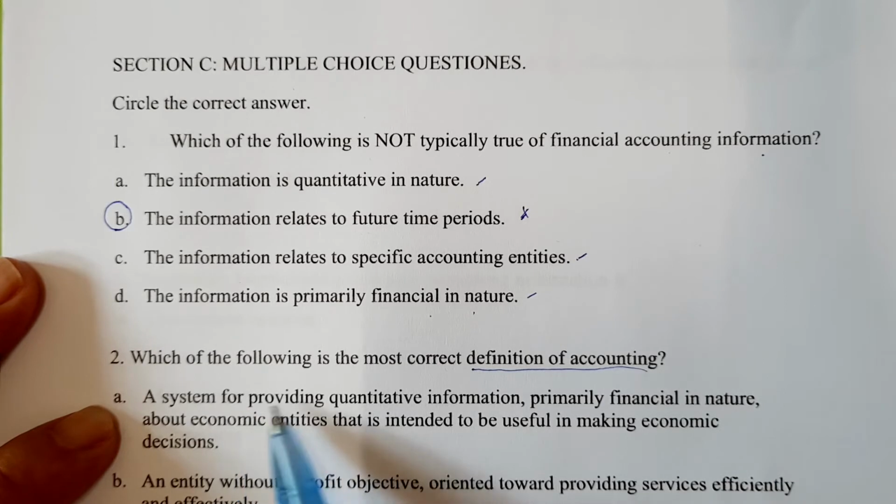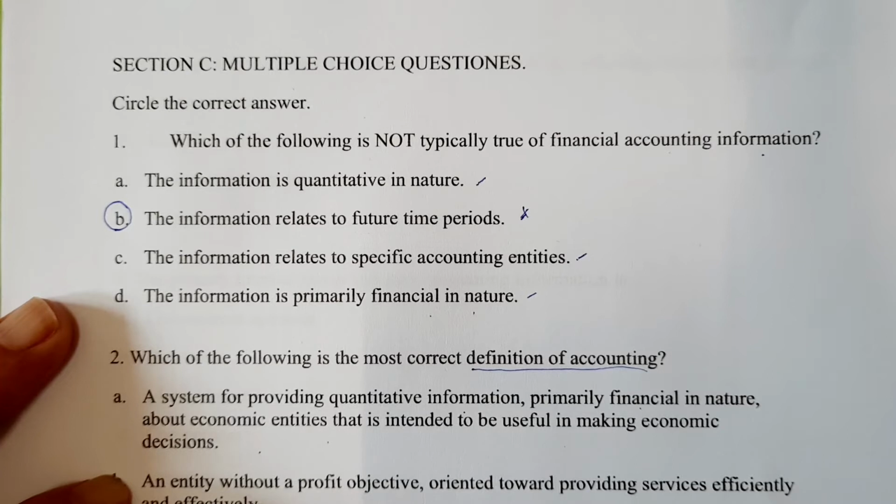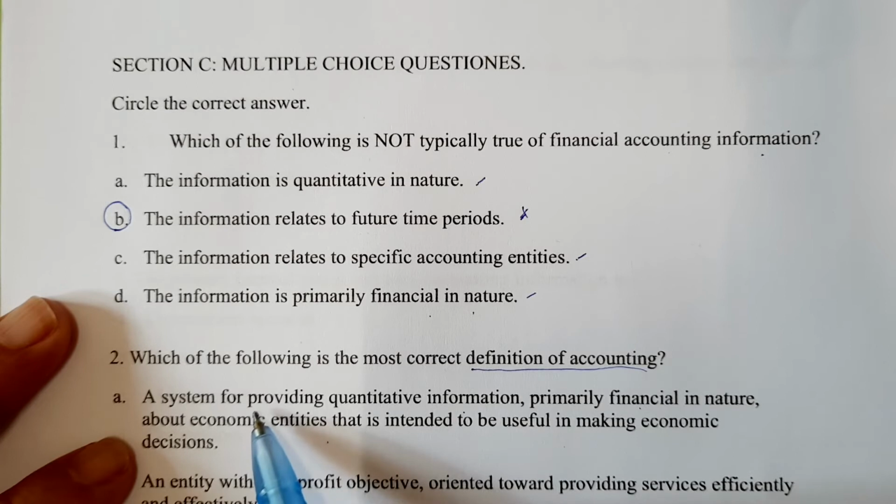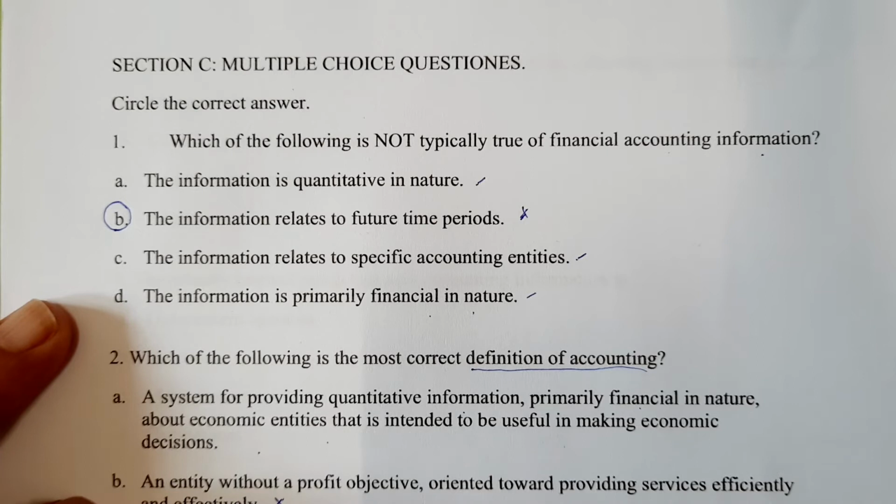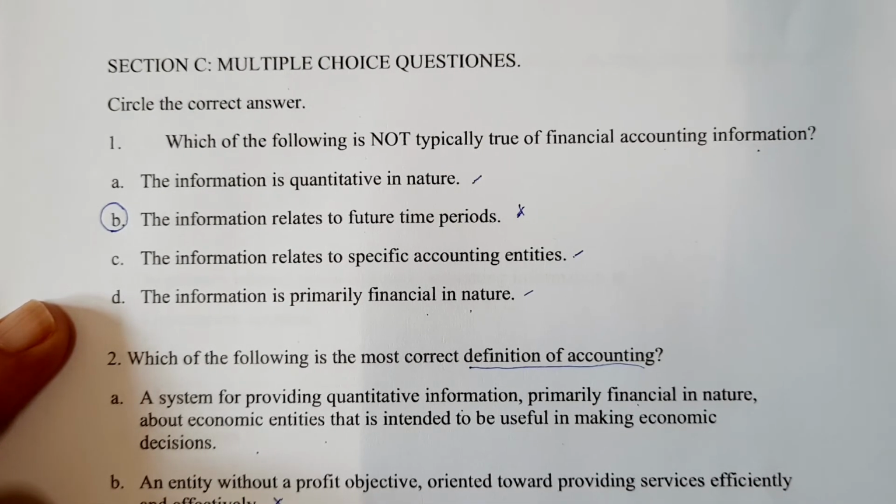A, a system for providing quantitative info. B, an entity without profit objective. Okay, this one is not correct. Accounting is not an entity. This one maybe is correct because accounting is a system. C, the preservation of a systematic quantitative record of an activity.